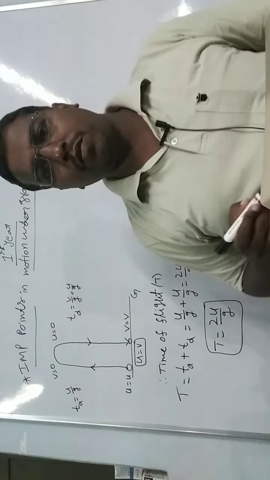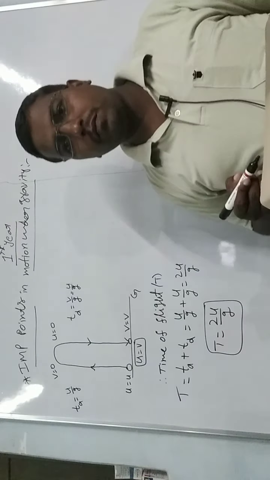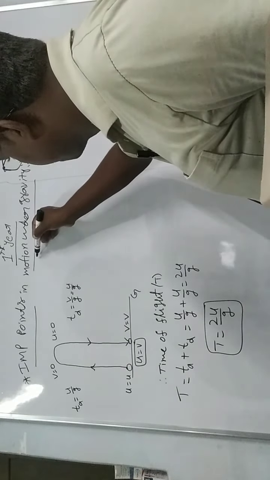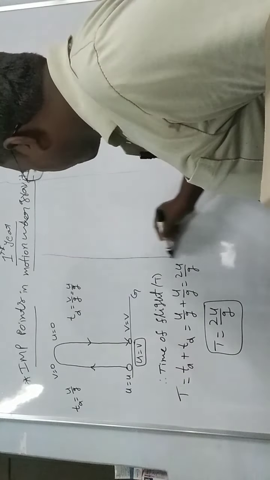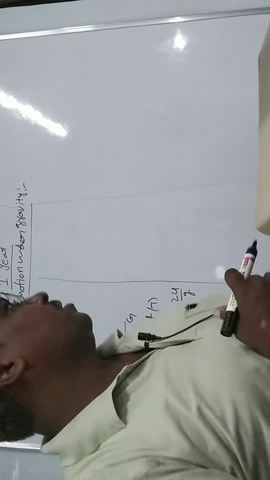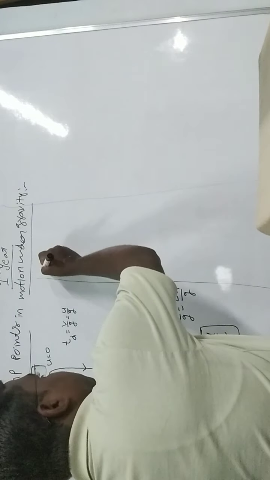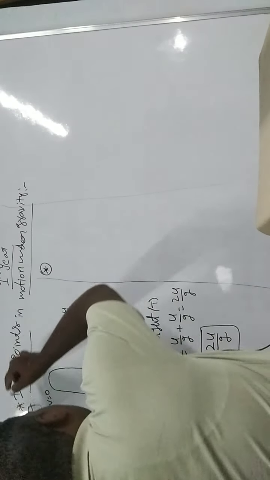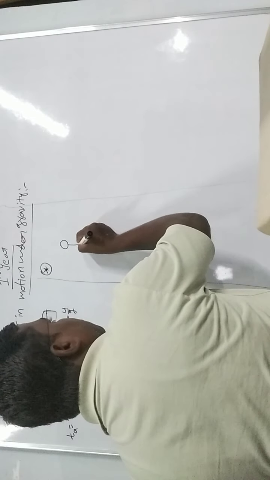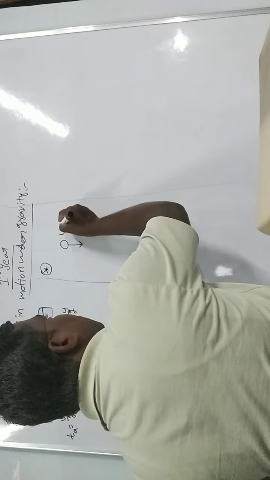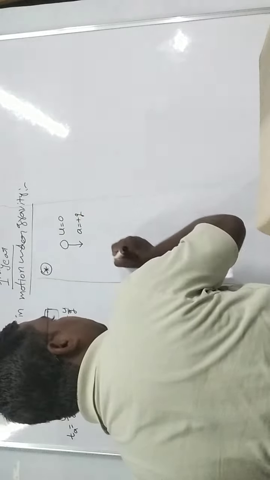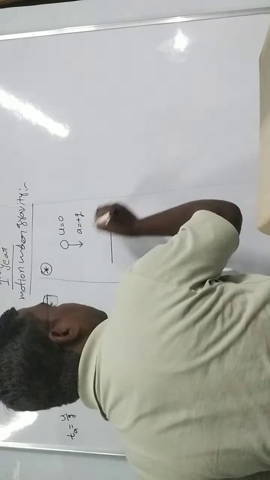Now we discuss another important point. Suppose we take three situations. In the first case, a ball is thrown vertically downward, that is, freely falling, with u equal to 0 and a equal to plus g, and finally it reaches the ground.